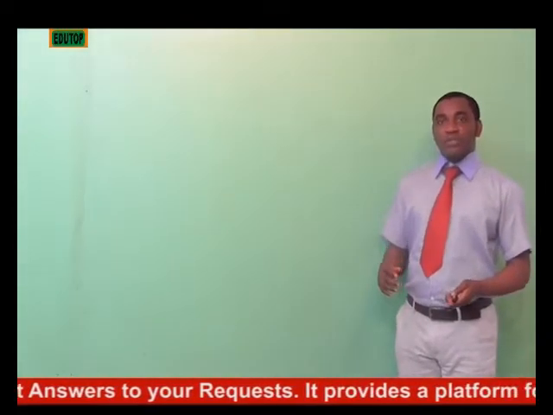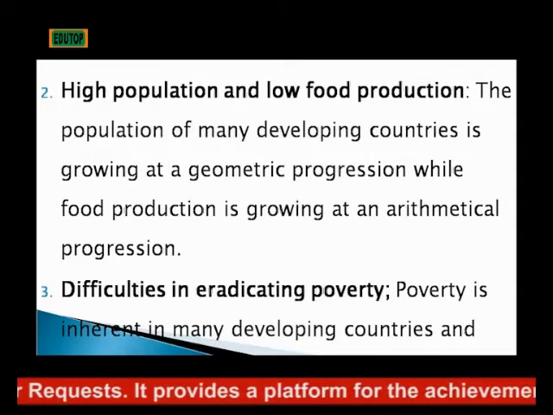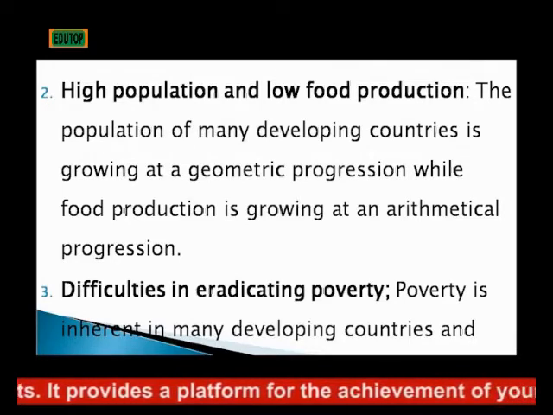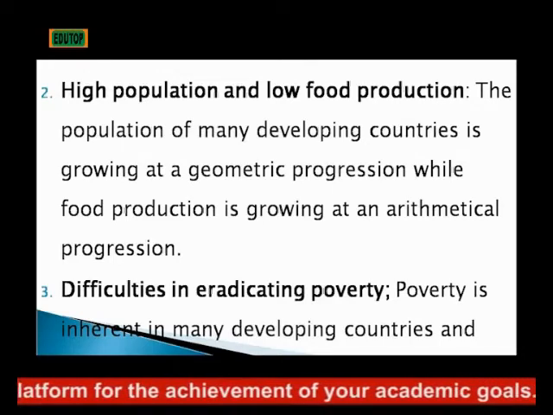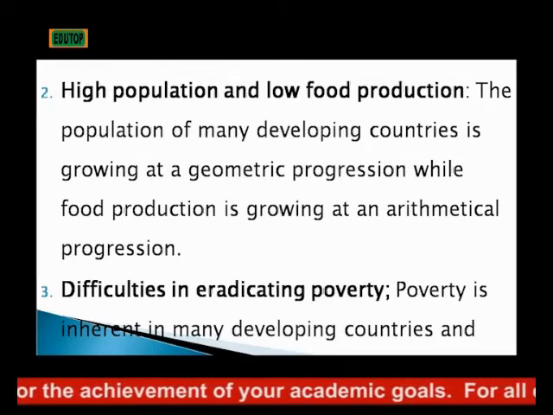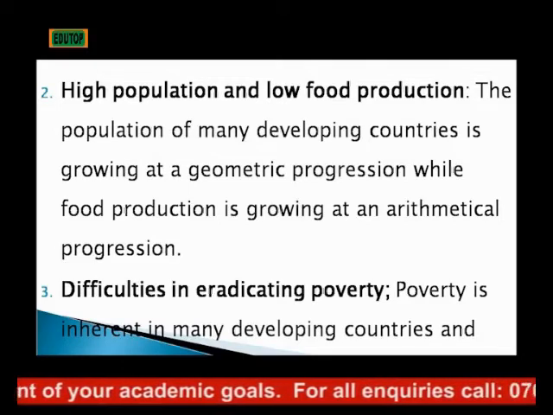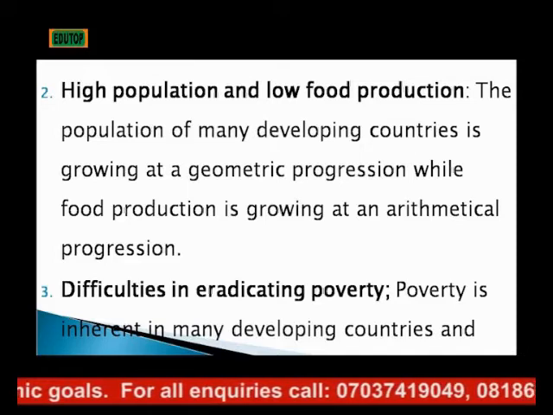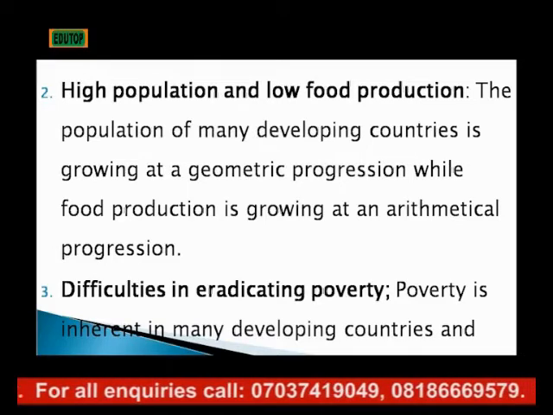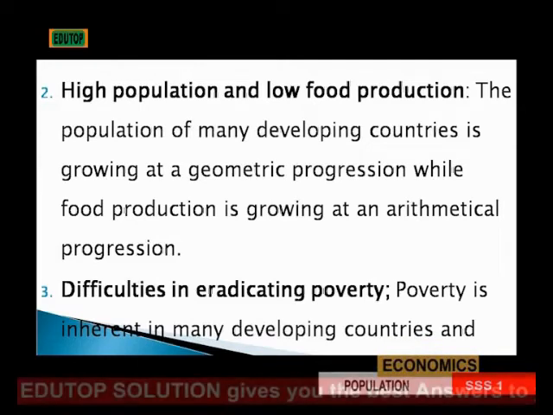Also, we have high population and low food production. In so many developing countries, the population is growing at a geometric progression, while food production is growing at an arithmetic progression, is growing very slowly. So such attitude and such development is another proof and evidence that the Malthusian theory is very right.